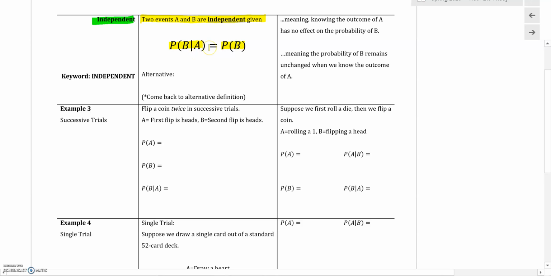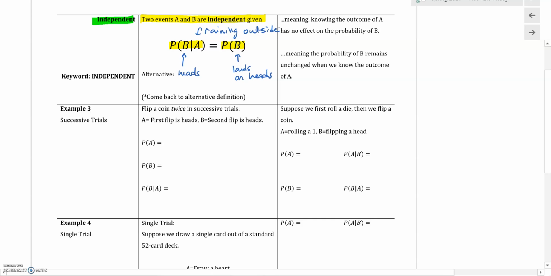Okay, so think of it like this. Let's say B is the event that you flip a coin and it lands on heads. This is heads, that's event B. A might be the event that it's raining outside.